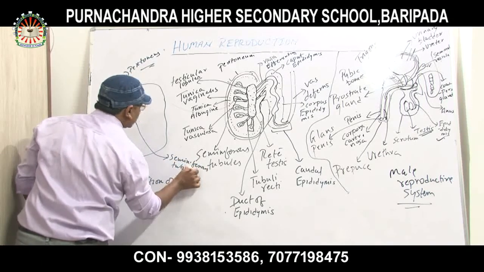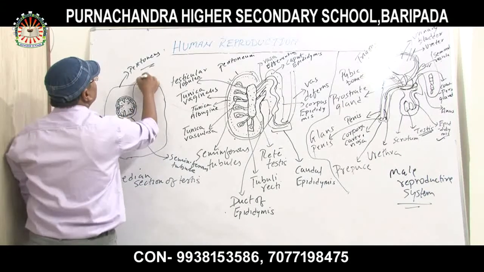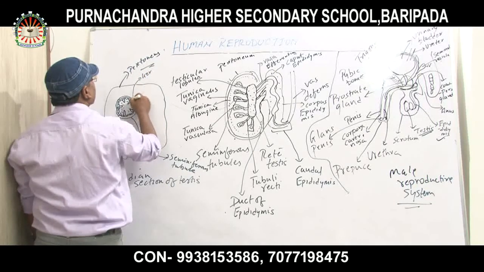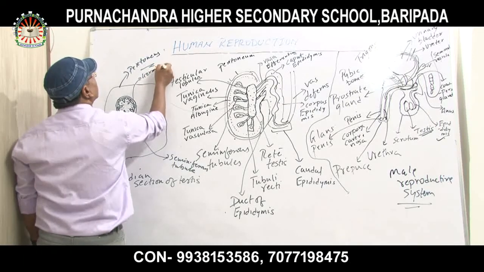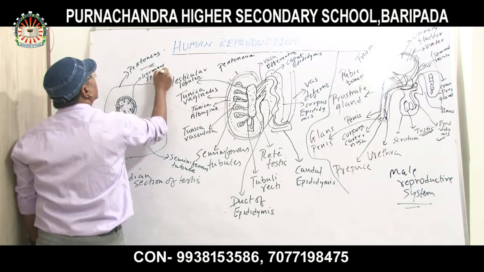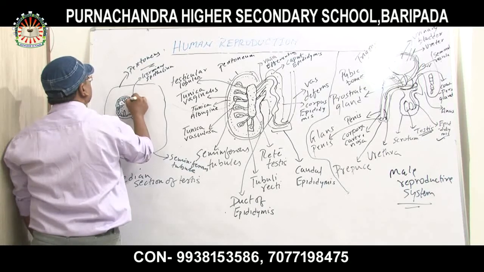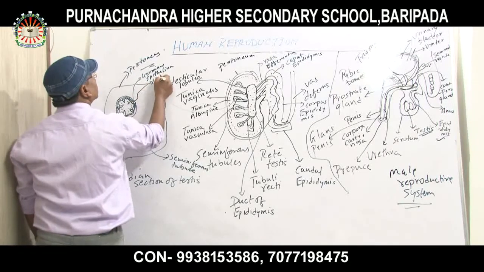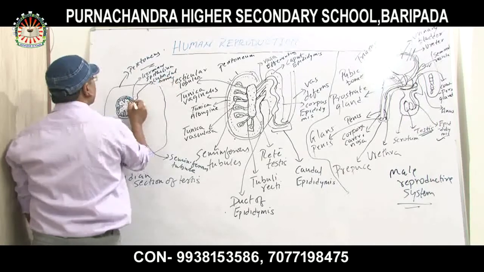Now inside the seminiferous tubule, this is called the germinal epithelium. The outer part is called the germinal epithelium, and the germinal epithelium has cuboidal cells.